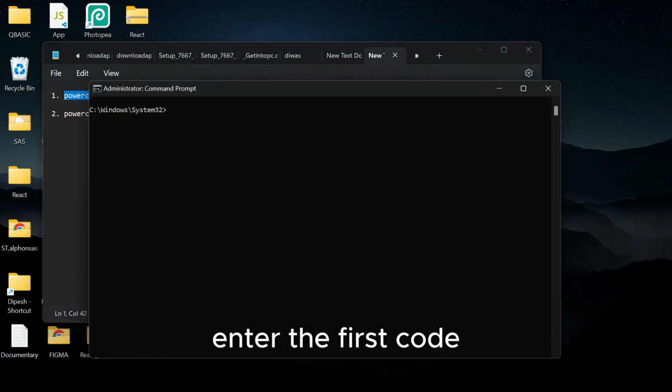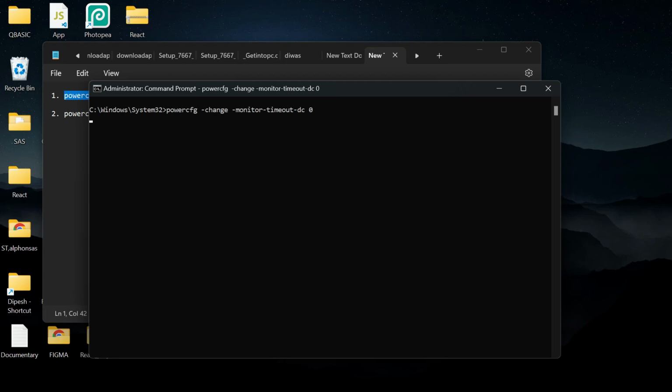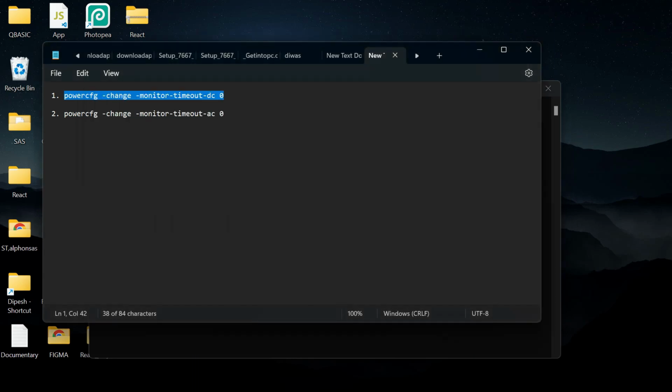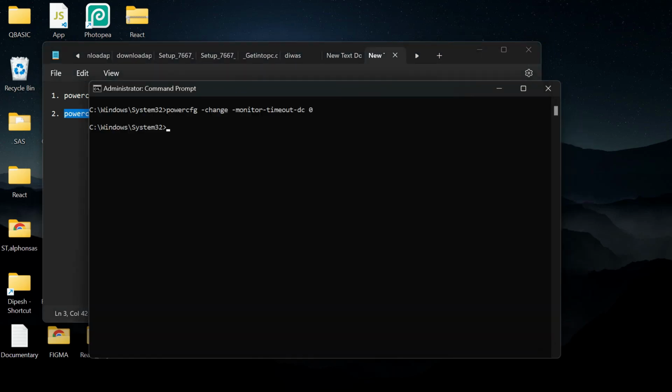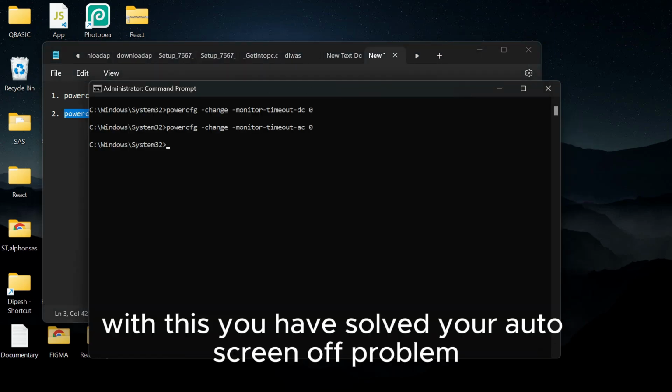Enter the first code. Now enter the second code. With this, you have solved your auto screen off problem.